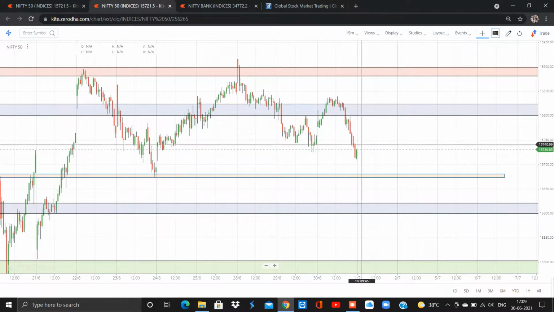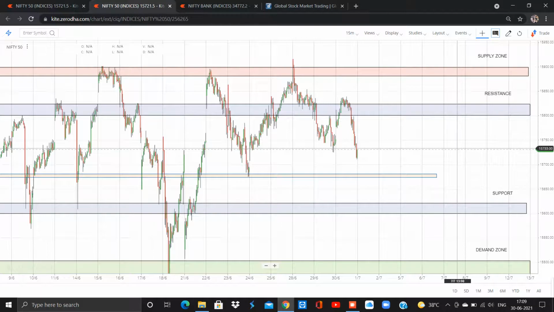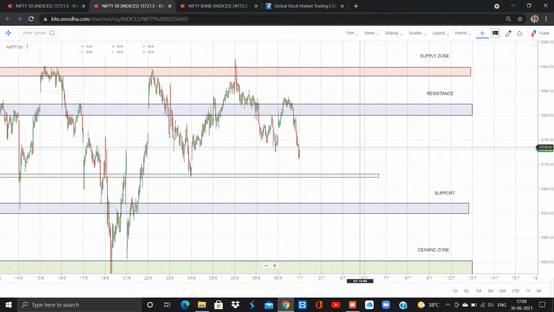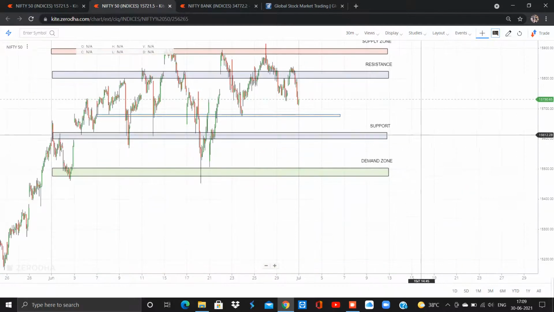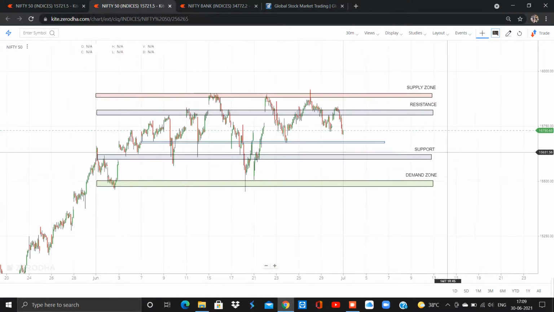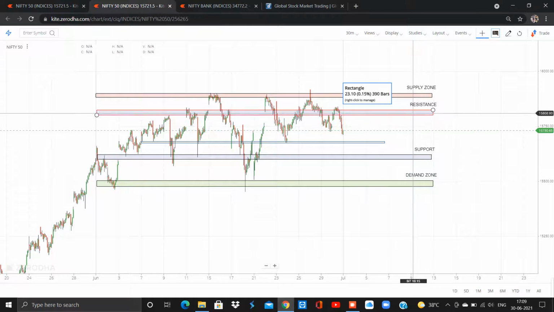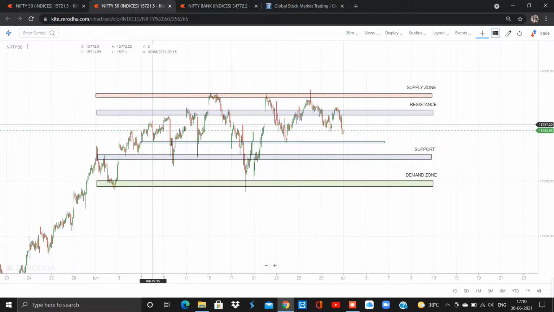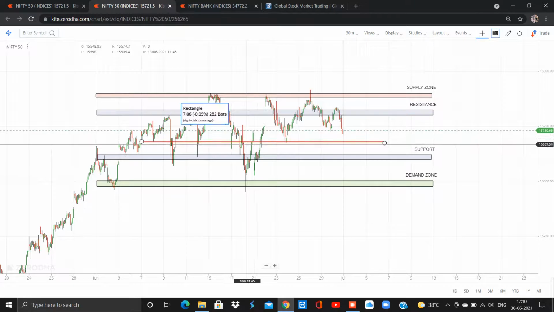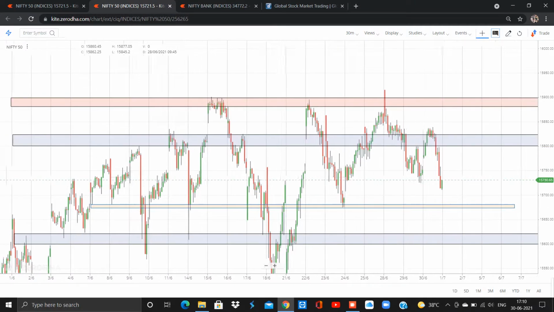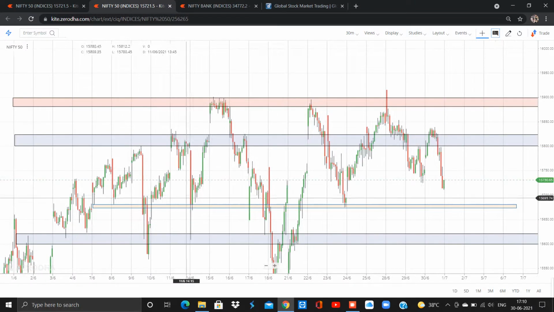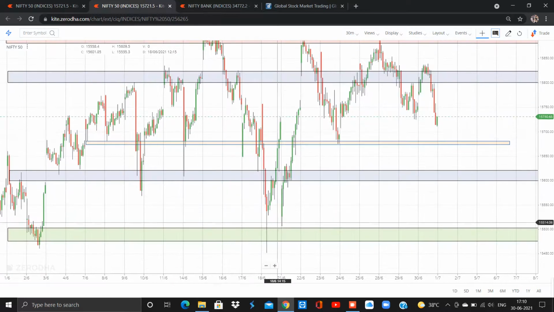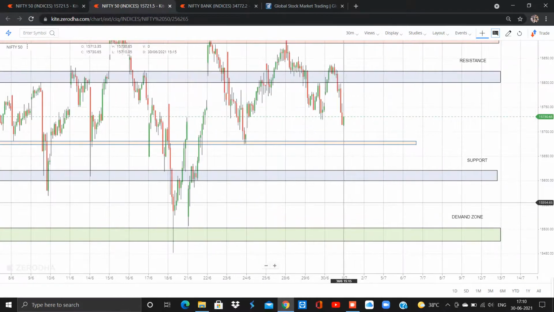So is this a trend reversal? We are not sure about that. Then how would we take the trade for tomorrow? Let me change to the 30 minutes time frame so that we could get a clear view. You could see the market's resistance is here and support is here, and previously the market has had huge bearish momentum in this area. Whenever the market reaches this price level, it gives bearish momentum up to the support area and sometimes to the sub demand zone area.